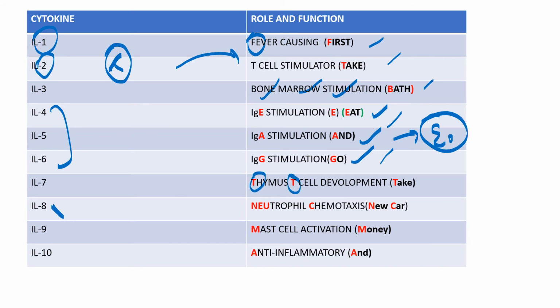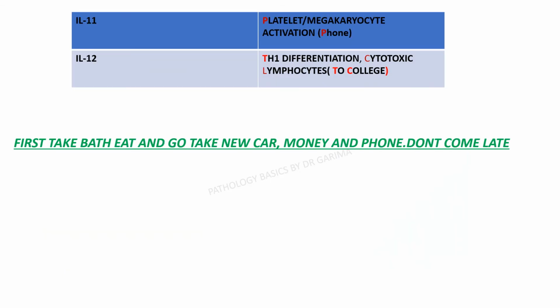Very important question commonly asked is interleukin 8, that is neutrophil chemotaxis. It helps in the chemotaxis of the neutrophils to the site of inflammation. 9 for mast cell activation. 10, you have to remember, very important commonly asked question. It is a very important anti-inflammatory cytokine. So from 1 to 0, it nullifies inflammation. It is an anti-inflammatory cytokine.